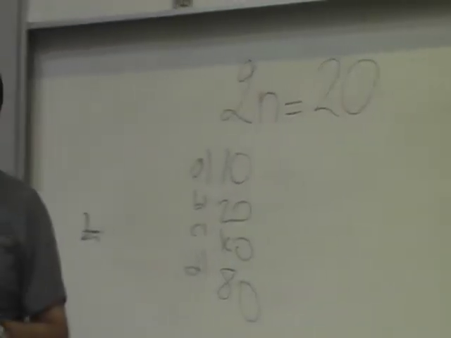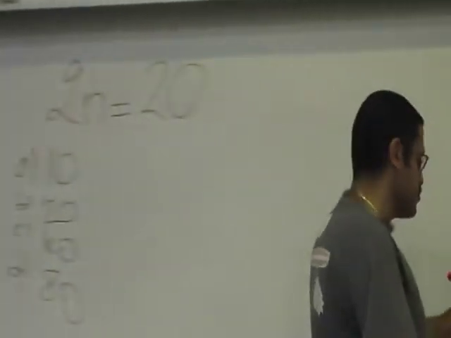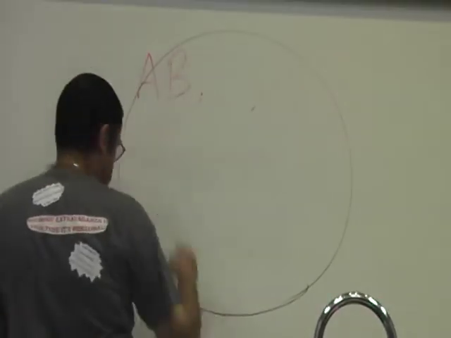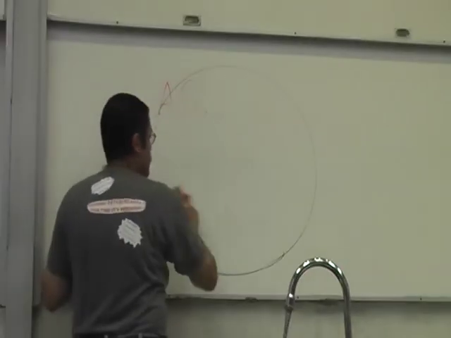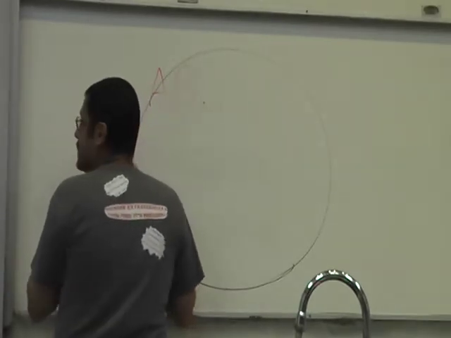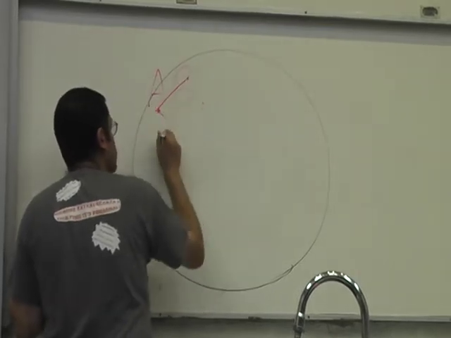Right? So please expect questions like this. Let me ask you one more. This is a cell, and if you see something like this.